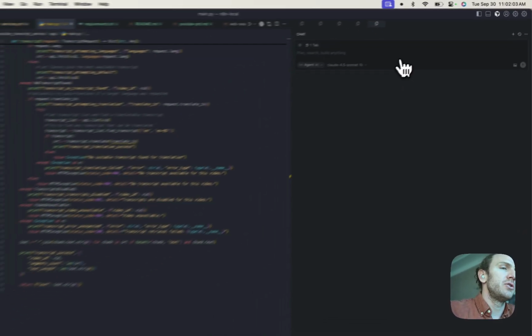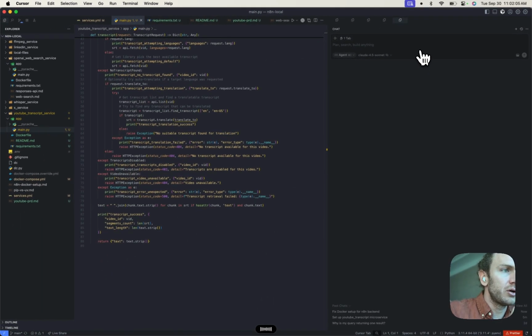I want you to help me do two things. One, we no longer need to be able to translate to any other languages. All we're doing is grabbing the transcript and we are returning the result. So we're passing in a URL and we want to get the transcript for that. We don't need to do any translation stuff, so help me simplify the code if possible.